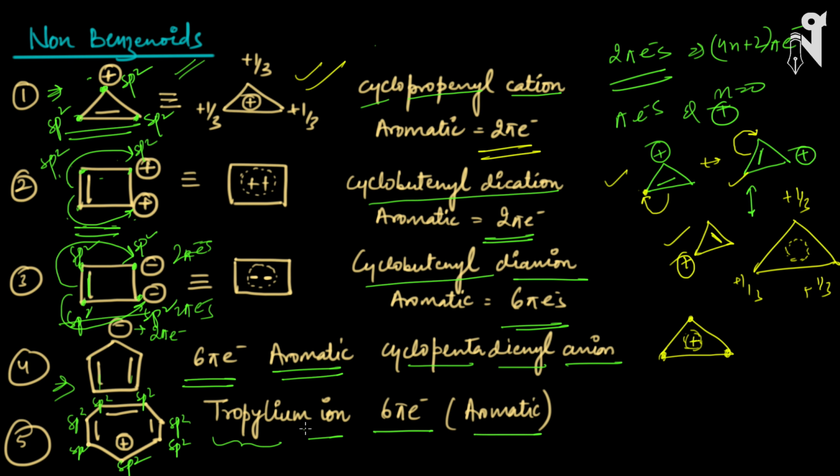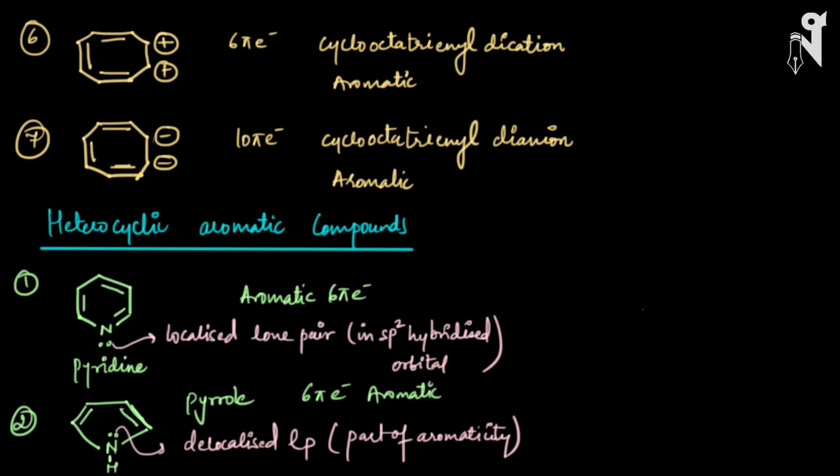Okay, so this is about a few non-benzenoid compounds. Let's see some more examples. Now let's look at the next example. The next example is also similar, where we have no benzene. It's a closed cyclic structure where we have 3 double bonds and 2 positive charges. Everything is in conjugation with each other, and every carbon is sp2 hybridized. It is cyclic, planar, with closed conjugation. And if we talk about the number of pi electrons, 6 pi electrons in total, making the whole compound aromatic.